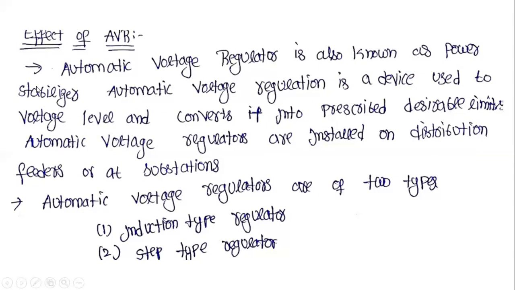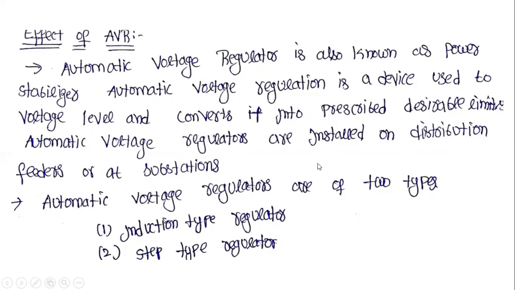Automatic voltage regulators are installed on distribution feeders or at the substations.